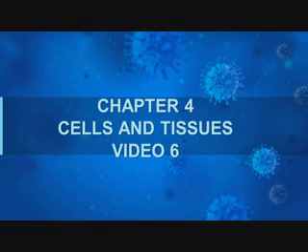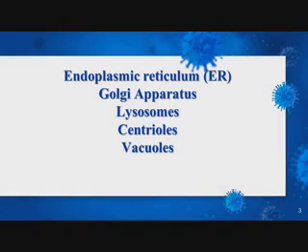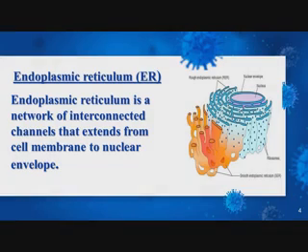Chapter 4 Cells and Tissues. Today in this video lecture we will discuss endoplasmic reticulum, Golgi apparatus, lysosomes, centrioles and vacuoles. Let's start from endoplasmic reticulum. The name of the organelle is endoplasmic reticulum.